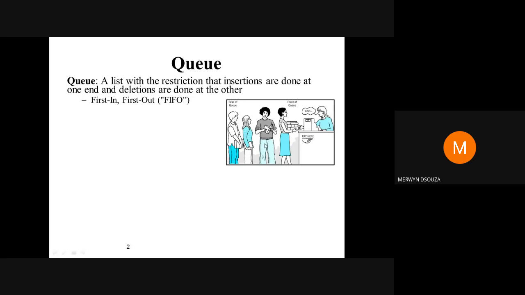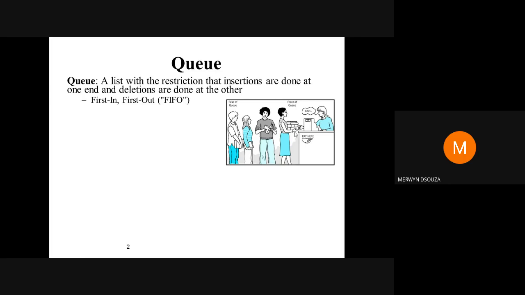Like you can see in the diagram here, this girl with the books is at the front of the queue. She will obviously do her work first. She's come here to do some payment, so she will do her payment and move out of the queue. Then the second boy in the gray t-shirt will be the next one to do the payment, and then he will move out of the queue. So the first person in is the first person out.